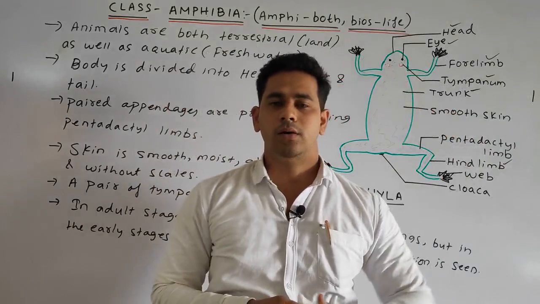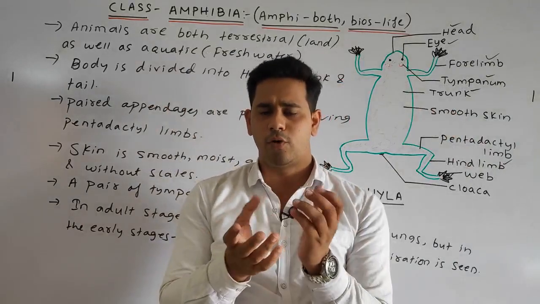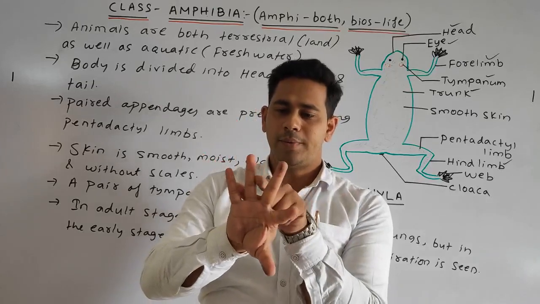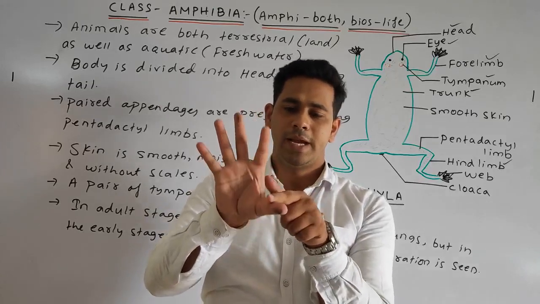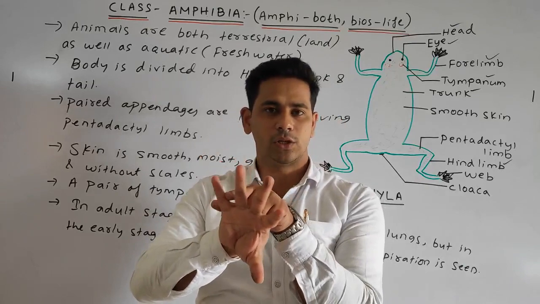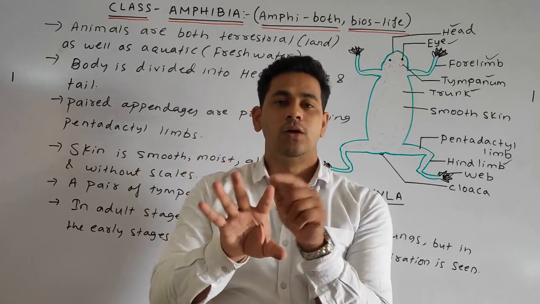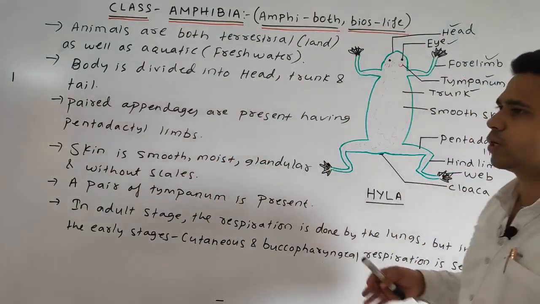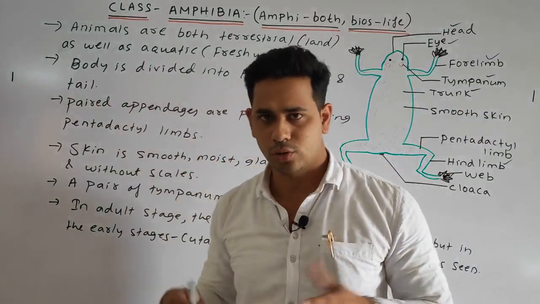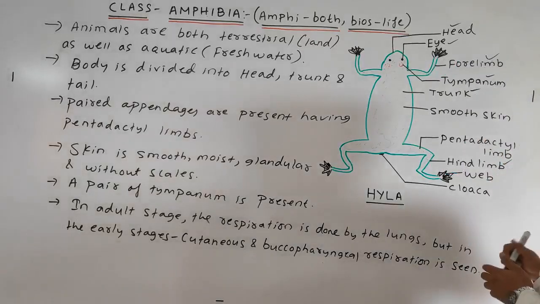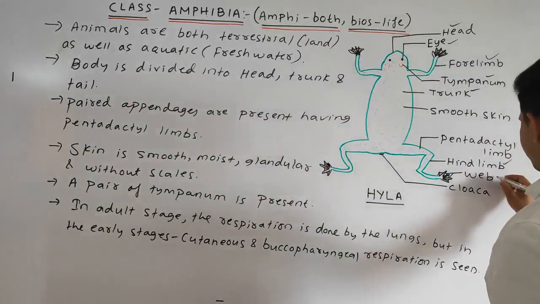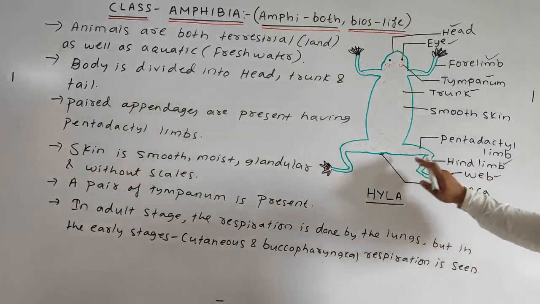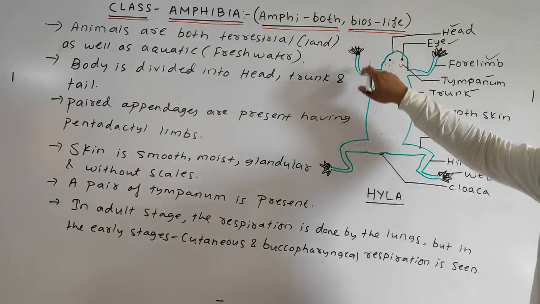Generally, in the forelimb or hind limb, between the digits or fingers, some sort of web-like structure is present, interconnecting the digits. It helps in swimming in the water and has various important functions. So these are called webbed limbs, and obviously they are pentadactyl limbs, meaning having five fingers.